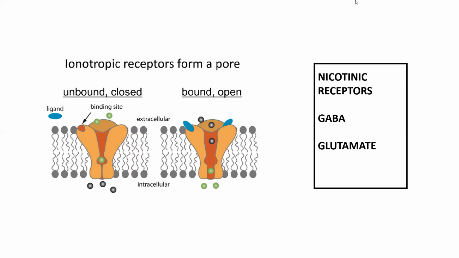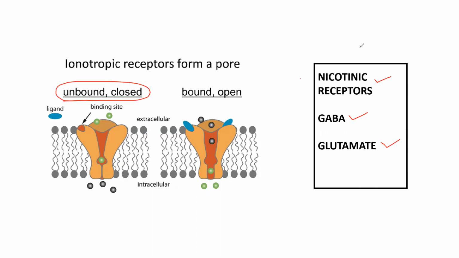Number 1, inotropic receptors. What are inotropic receptors? First we will see examples. Examples for inotropic receptors: nicotinic receptors, GABA, and glutamate. What happens here, inotropic receptors means, see, this is a closed form, that is in a resting stage.